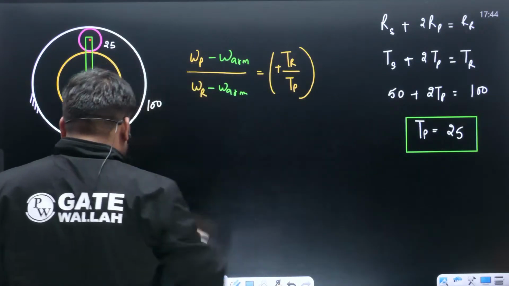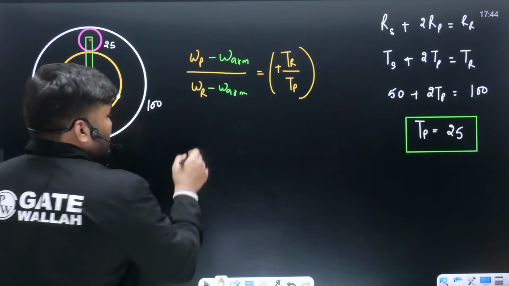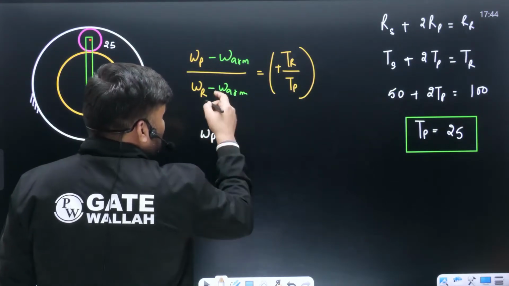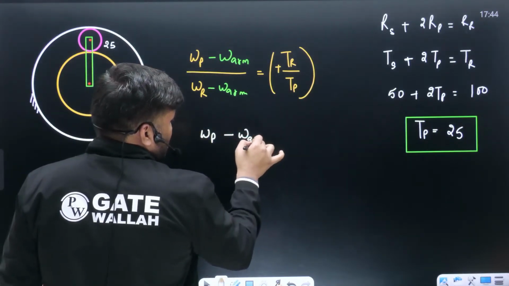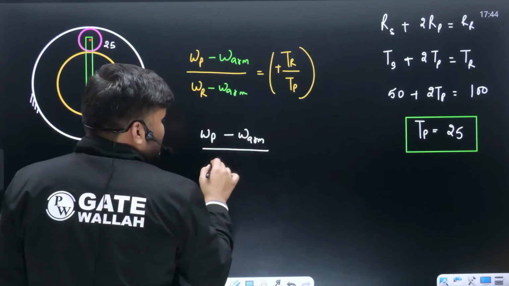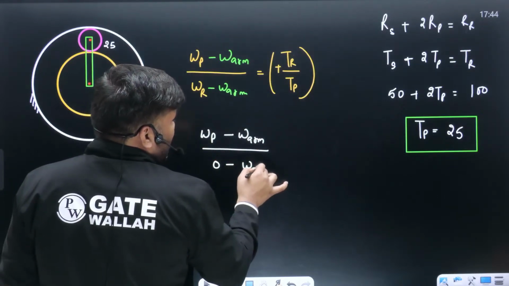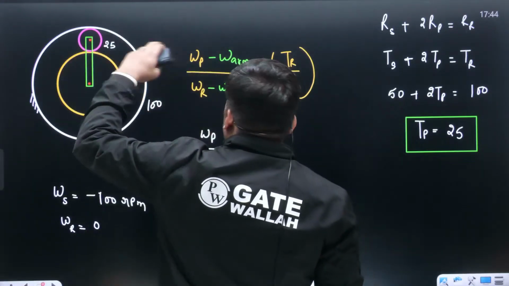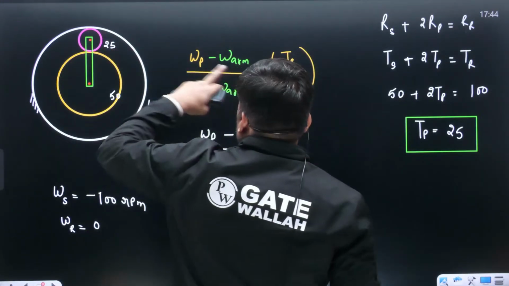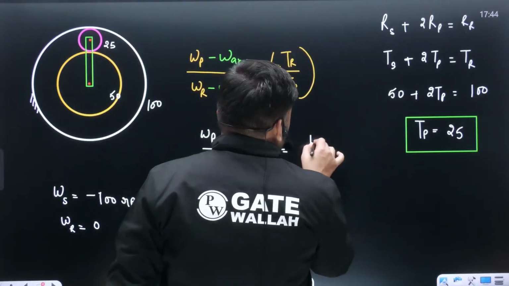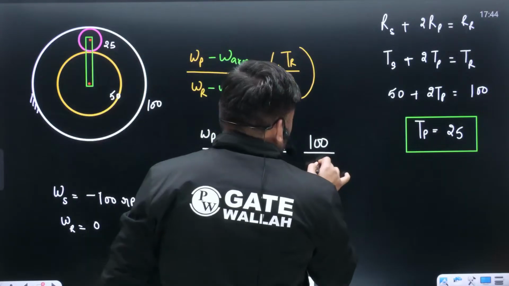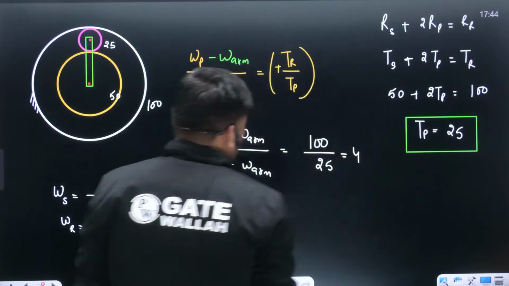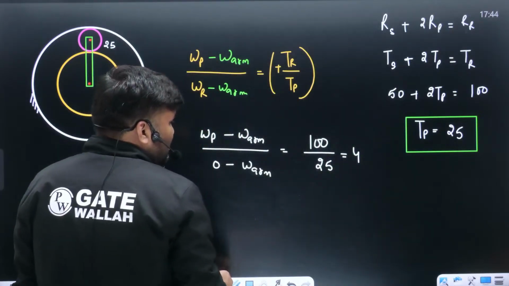Put down the values. Omega planet, they are asking omega planet minus arm का speed divided by ring का speed 0 दे रखा है, minus arm का speed, this is omega arm, is equal to planet internally drive कर रहा है, so we are having a positive sign here. Teeth on ring कितना है? This is 100. Teeth on planet कितने हैं बेटे? 25. This comes out to be 4. ठीक है ना?